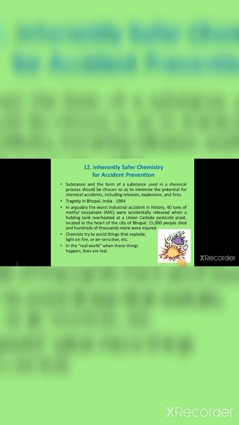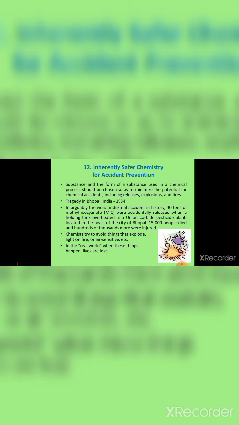The 12th one is inherently safer chemistry for accident prevention. Let us take the Bhopal gas disaster. It was caused by 40 tons of methyl isocyanate. It was a tragic accident in Bhopal in 1984.